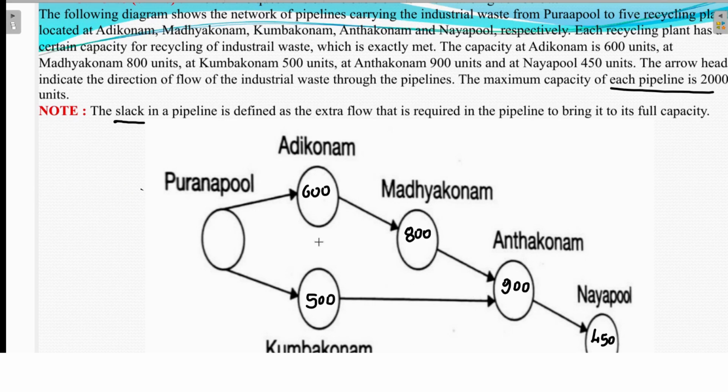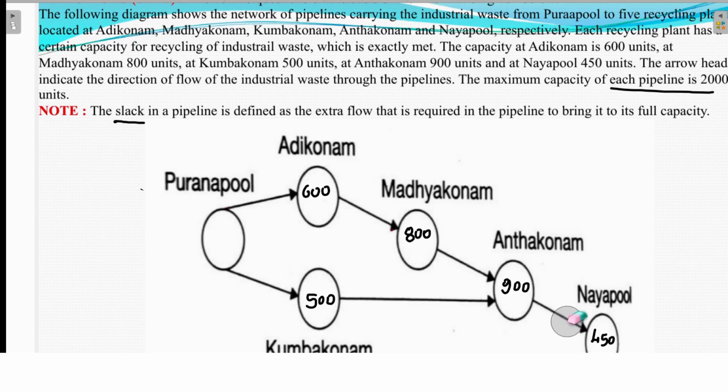Like that, for each pipeline, just for understanding, the capacity will be 2000 liters. I can send 2000 liters of industrial waste here, also here, also here, and also here. That is the capacity of the pipe. Each pipe capacity will be 2000.